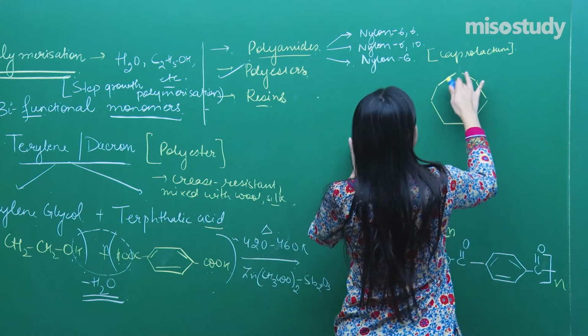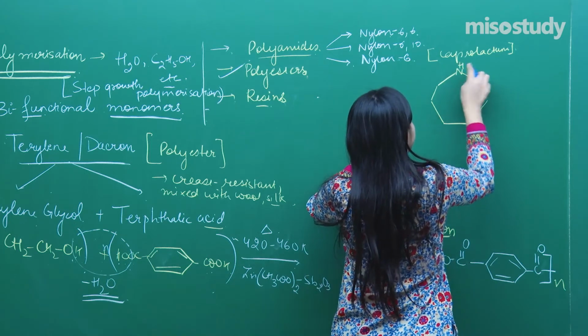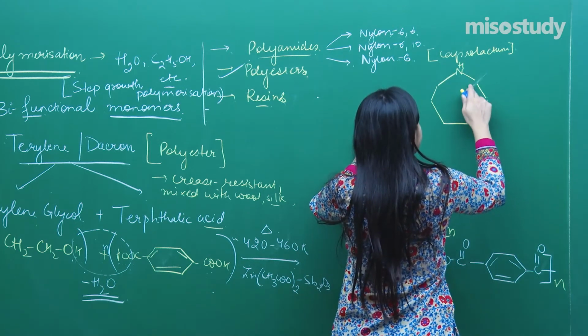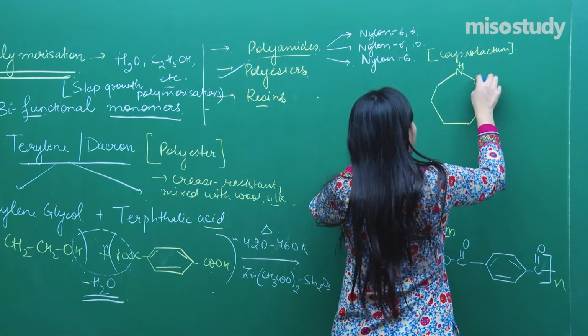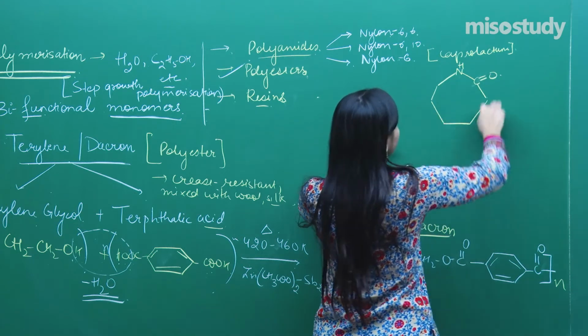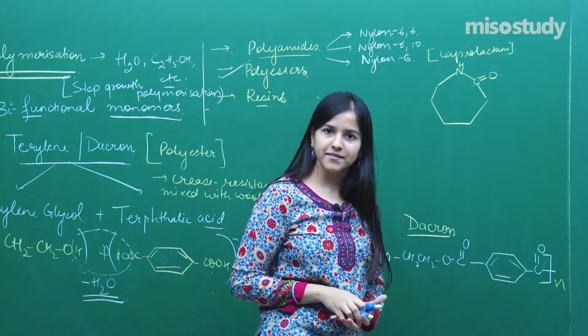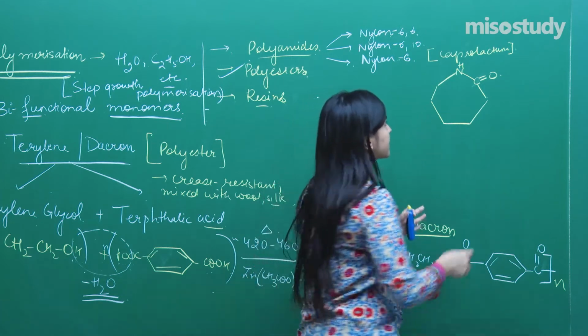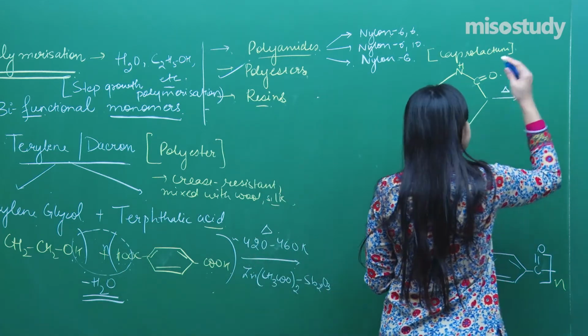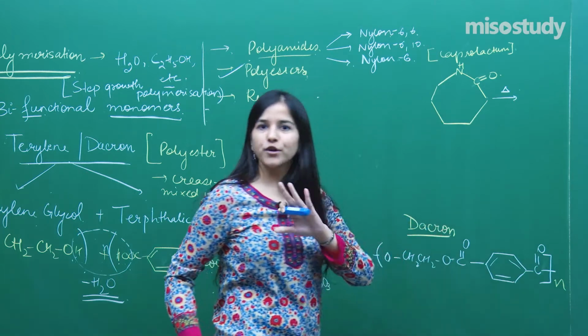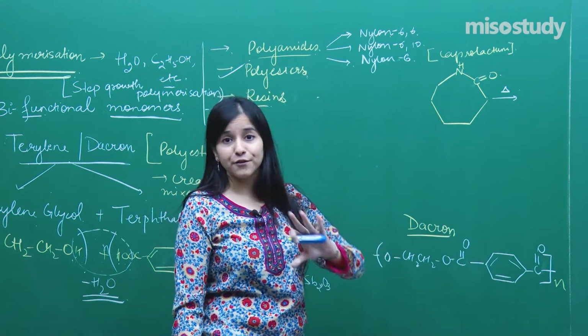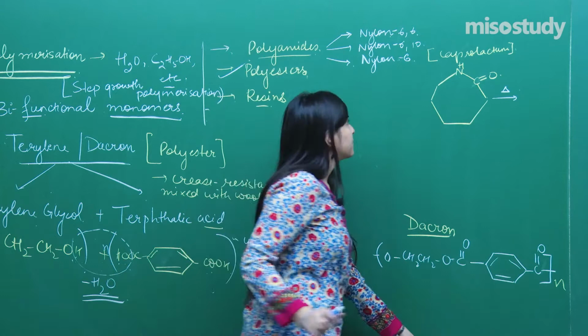I need over here NH. I need over here C double bond O. Yes, along with all of these CH2 groups placed. Clear? So this is what caprolactam is. We need to heat it up to get our polymer. Clear? I am not going to do it again for you. Fine? Okay, let me just remove this.